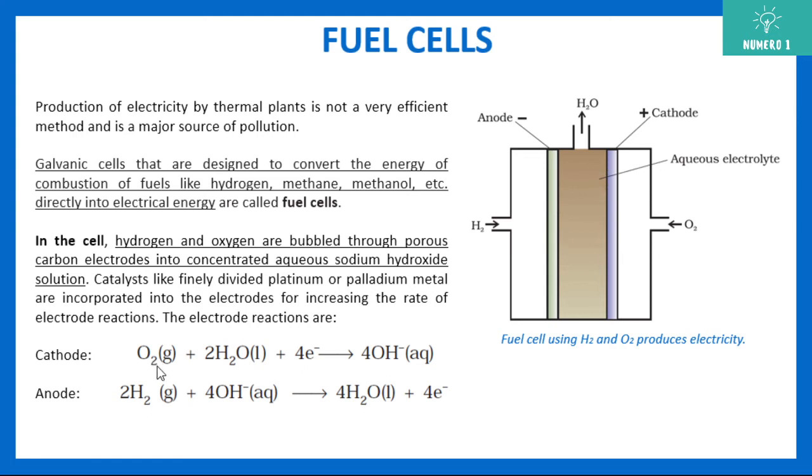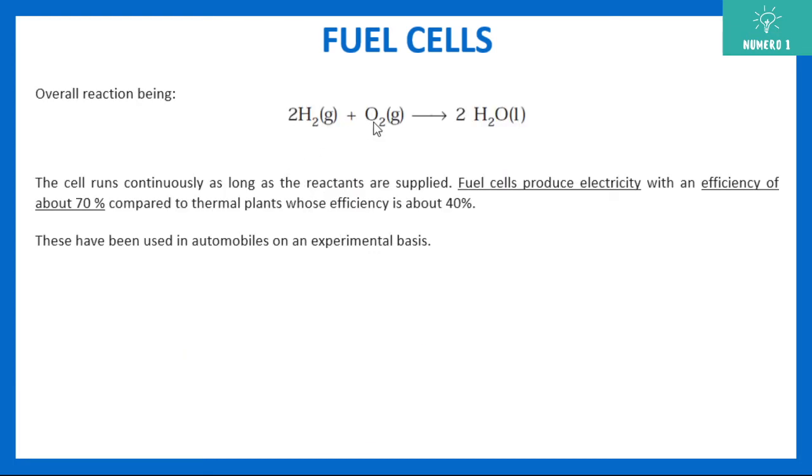You can see the reaction at the cathode, 4 electrons are involved. At the anode, you give away 4 electrons. So for the overall reaction, you can just add the two. What is the overall reaction? OH minus will cancel, 4 electrons will cancel. So the overall reaction here is simply 2H2 plus O2 giving you 2H2O. This is a very, very clean energy.